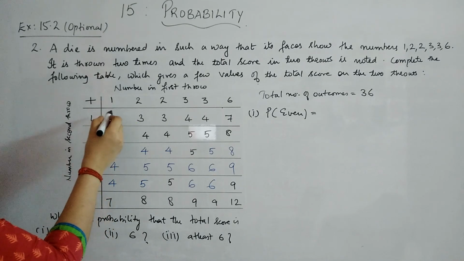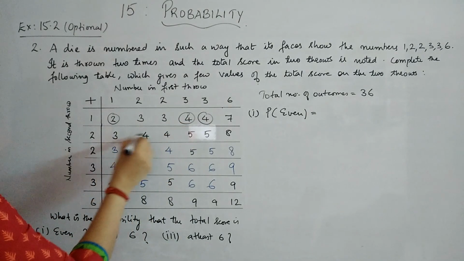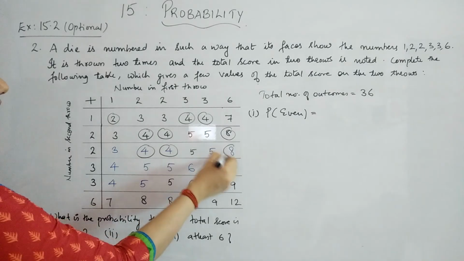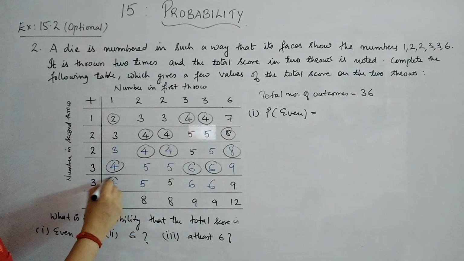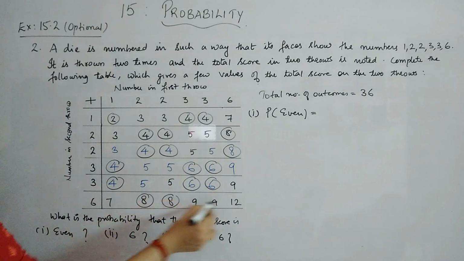So even numbers, when you count, you will get 1, 2, 3, 4, 5, 6, 7, 8, 9, 10, 11, 12, 13, 14, 15, 16, 17, 18.